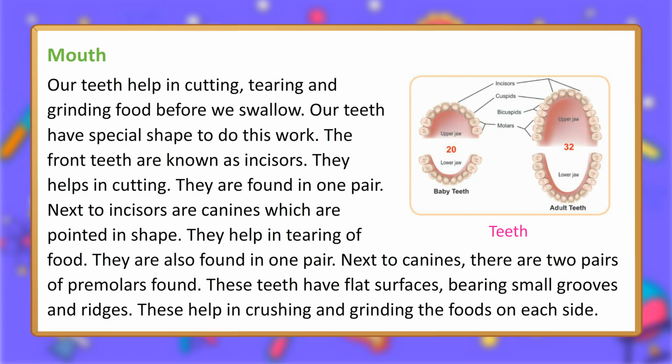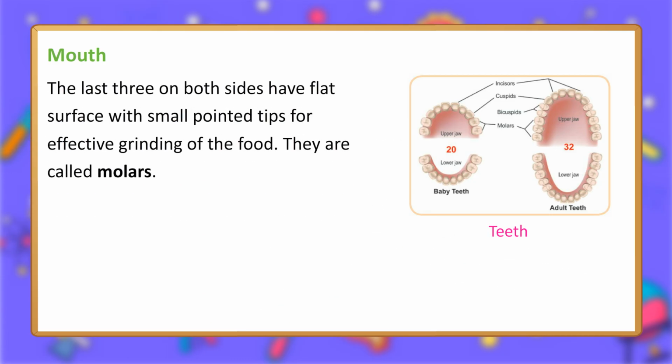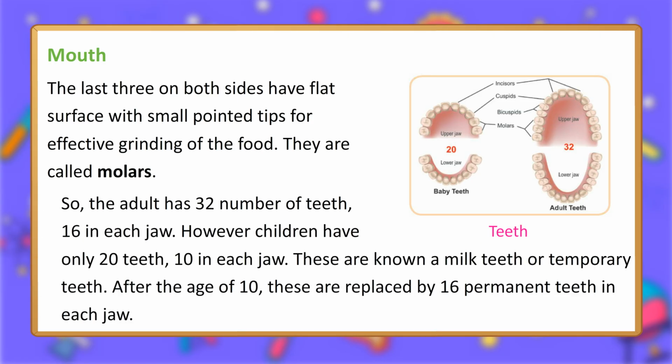Next to incisors are canines, which are pointed in shape. They help in tearing of food. They are also found in 1 pair. Next to canines, there are 2 pairs of premolars. These teeth have flat surfaces, bearing small grooves and ridges. These help in crushing and grinding the food on each side. The last 3 on both sides have a flat surface with small pointed tips for effective grinding of the food. They are called molars.